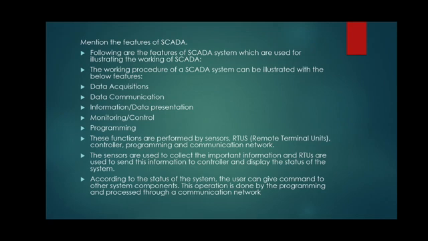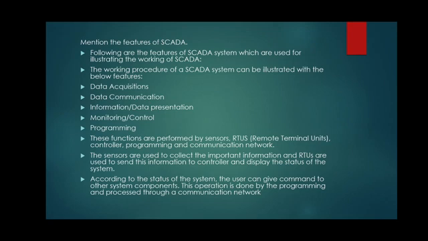So following are the features of SCADA system which are used for illustrating or explaining the working of SCADA. The working procedure of SCADA system can be illustrated with the below features. So data acquisition, data communication, information or data presentation. So first step is data acquisition, then data communication, then information or data presentation, then monitoring or controlling, then programming.